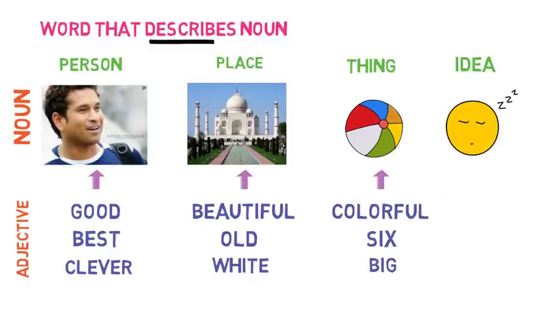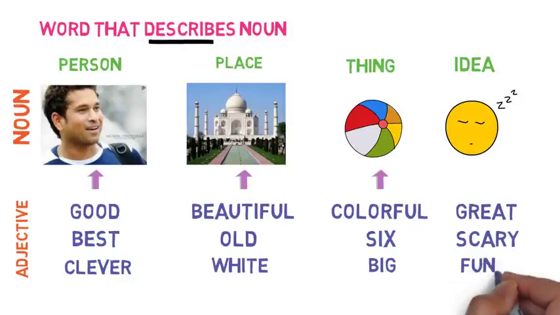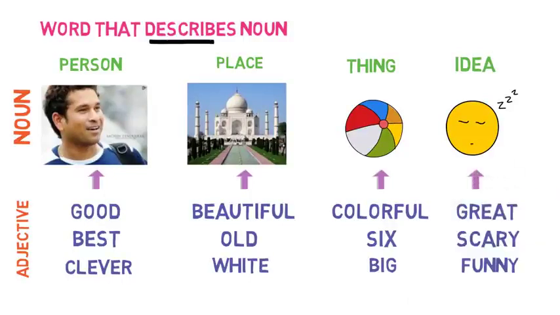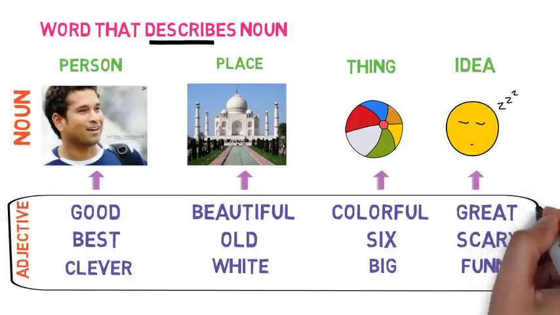In the case of an idea, what types of ideas or dreams do you get? If I say I got a great dream, or I got a scary dream, or I got a funny dream, then great, scary and funny are the things that describe an idea or dream. So these are the 12 words that are actually describing nouns, or you can say they are giving more information about nouns, and so they are called adjectives.